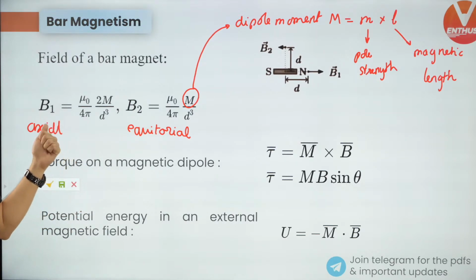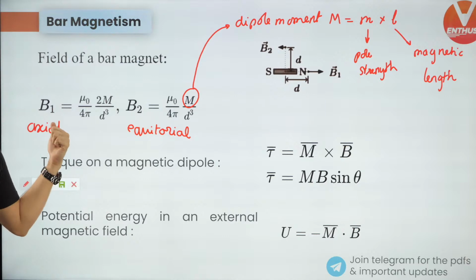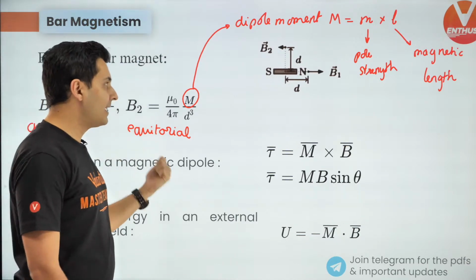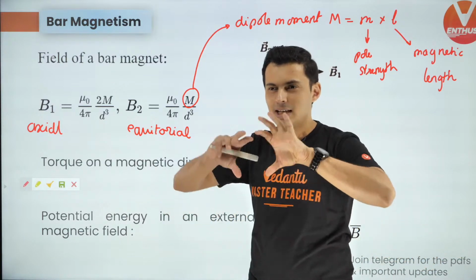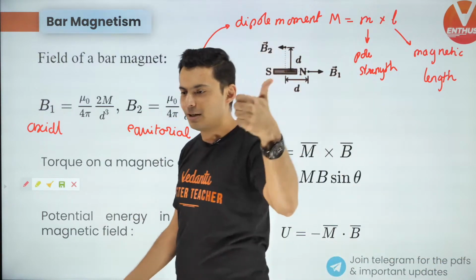Harsh, basically for the field inside a magnet, you have to treat it like a solenoid. It's something like a solenoid. It's like an electromagnet, so very similar to a solenoid.